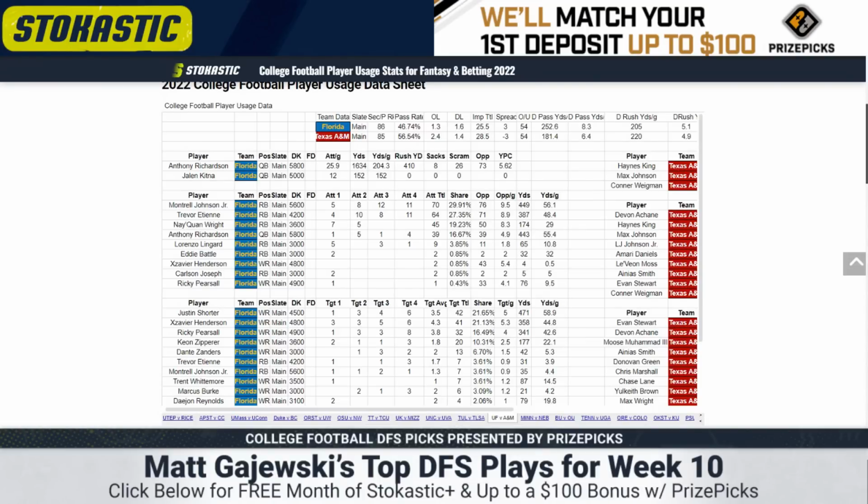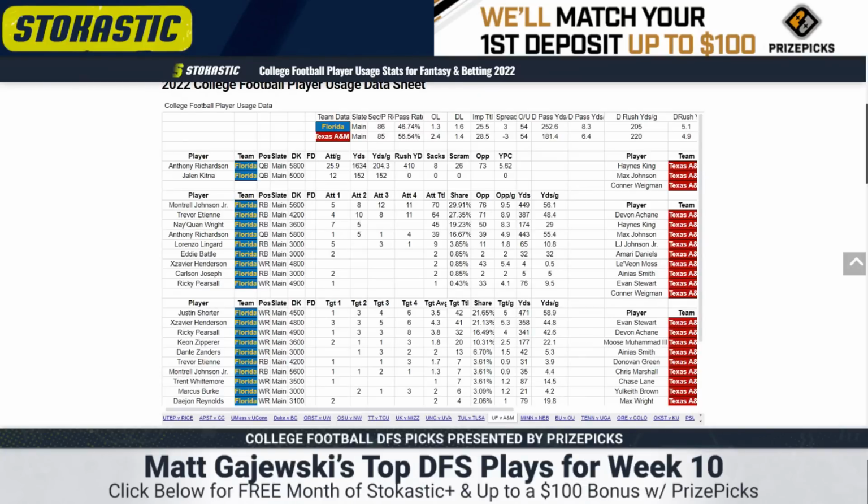He does have 410 rushing yards. He needs to rush more even to pay off this salary at 5,800 because he's not a good passer. 204 passing yards per game on 26 attempts. The health is enough of a question here for me to at least limit Anthony Richardson. I don't want to play him in cash because of this. If you project him fully, he's going to probably appear in some cash builds, and this A&M defense certainly doesn't scare you, particularly against the run. 4.9 yards per carry allowed. But again, Richardson's not running, so I don't know what to do with this.